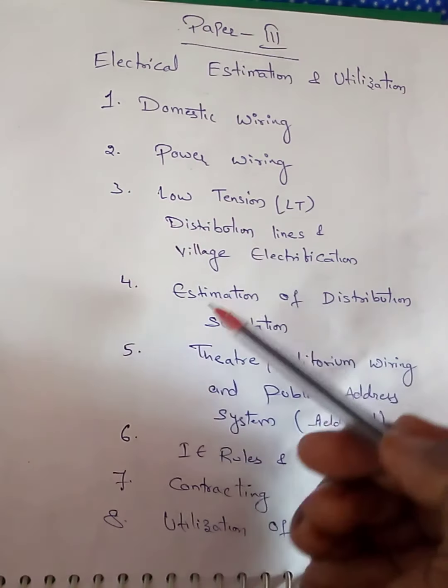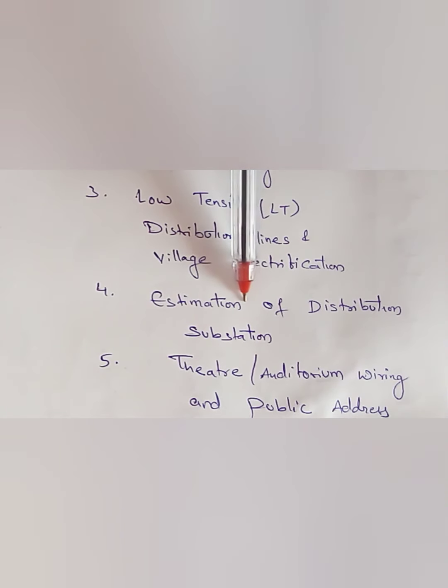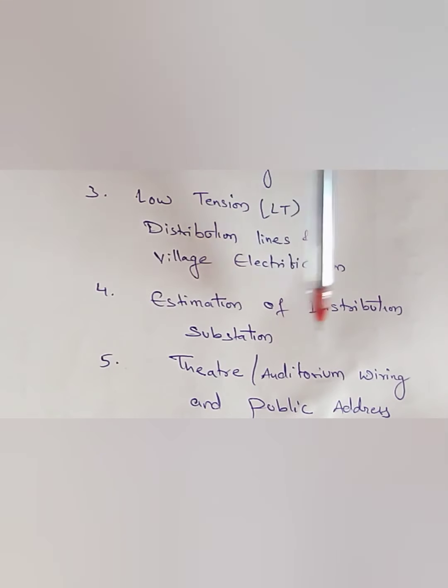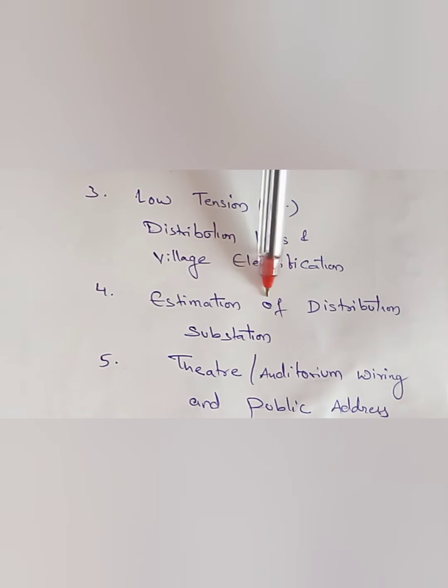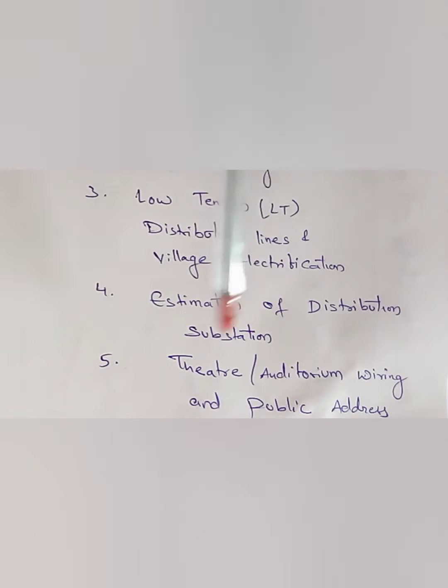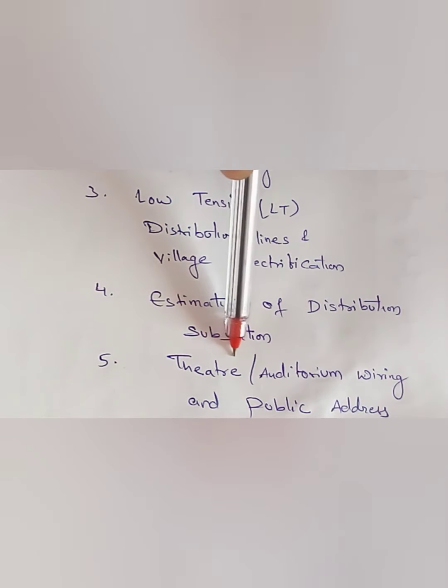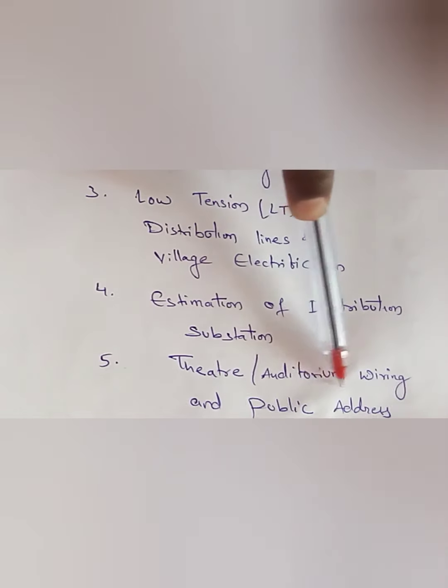Coming to the fourth unit, estimation of distribution substation. In this, we are going to study types of transformer substations and various components in a substation, and preparation of estimation of schedule of materials, accessories, pole mounted and plinth mounted transformer. Pole mounted is nothing but a transformer placed between two poles, and plinth mounted is a transformer placed upon the basement.